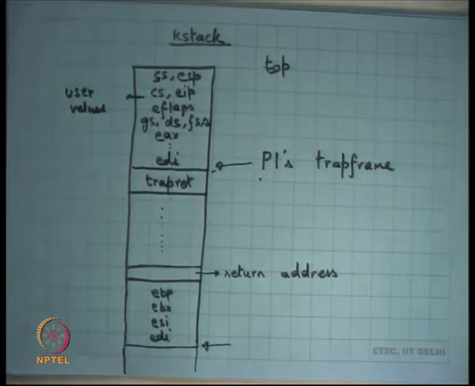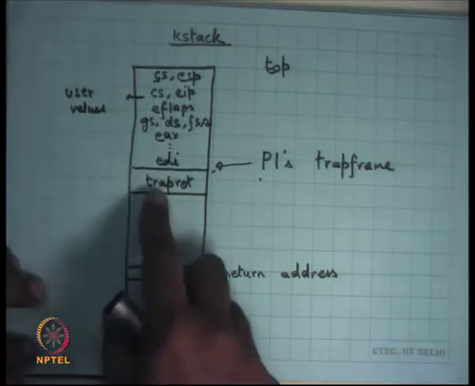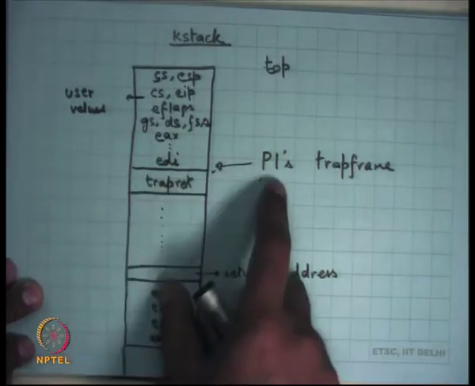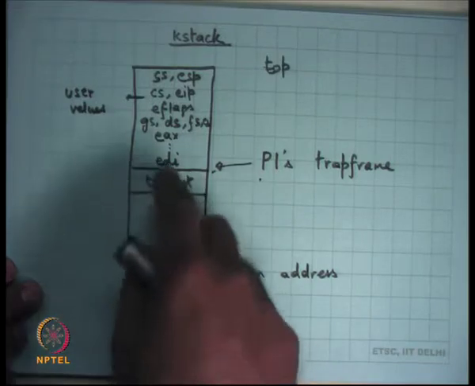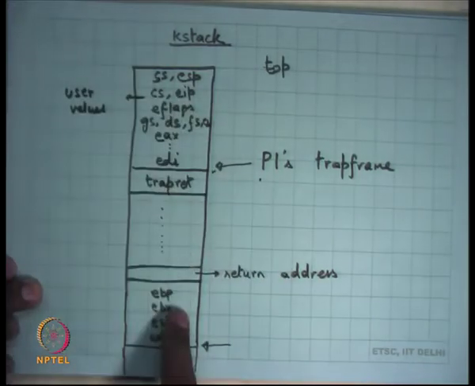So you can change these values. If you want to change EAX, you change EAX in the trap frame, and then it's going to return. The user is going to see a new EAX, and it's assumed to be the return value of the system call, for example, right? And the other thing that happens is that immediately after this is the return address. So the stack is treated just like a normal function stack from then on.